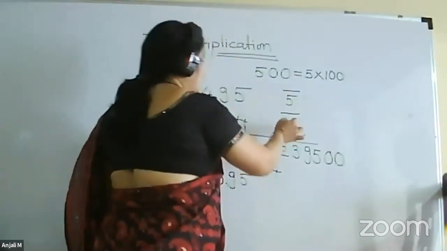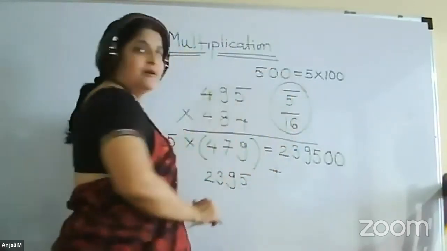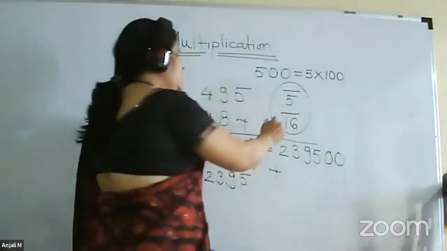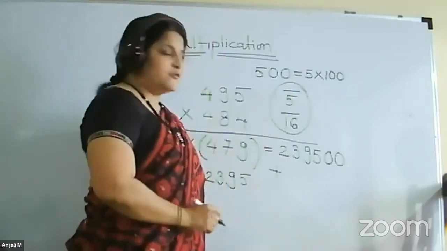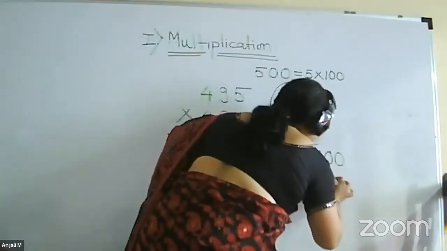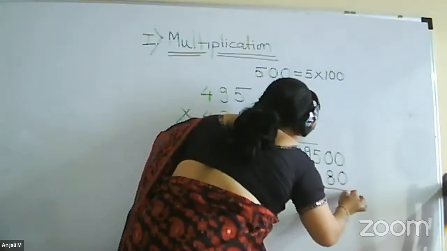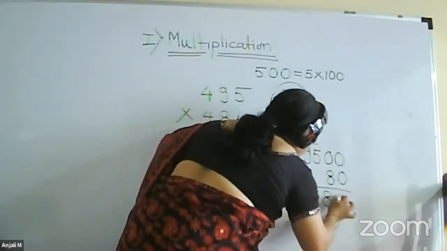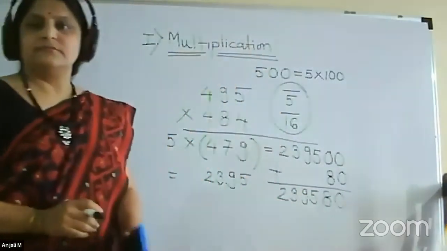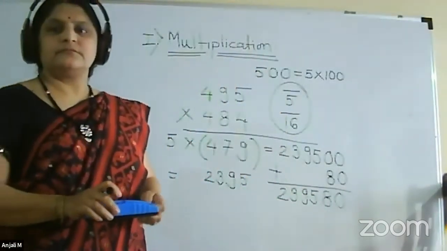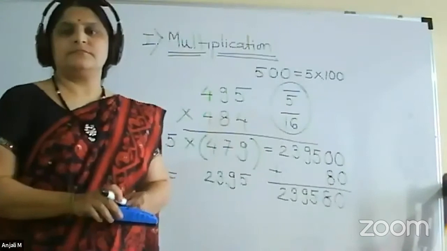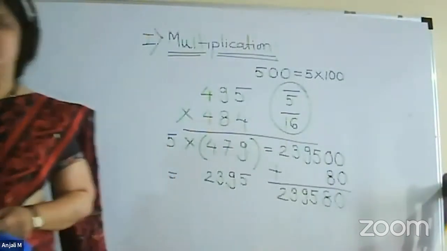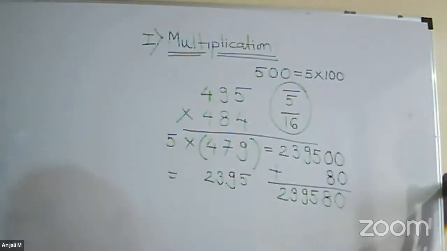Plus the urdhva plus urdhva that you have to do. So it is 16 into 5, so it will be 80. So this will be 239580. Just go through it and check whether you are getting the same number or not.